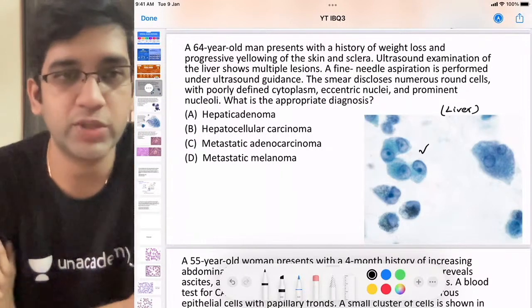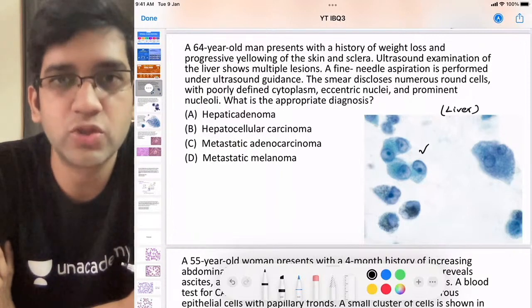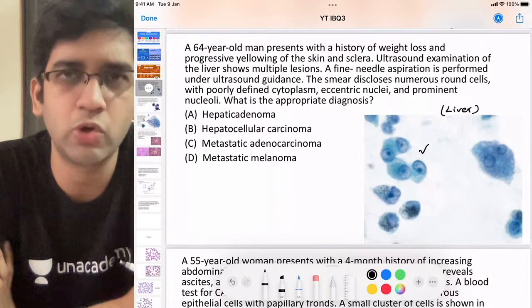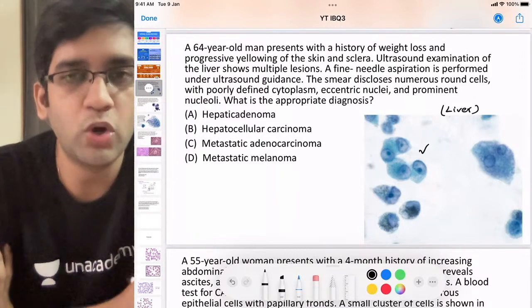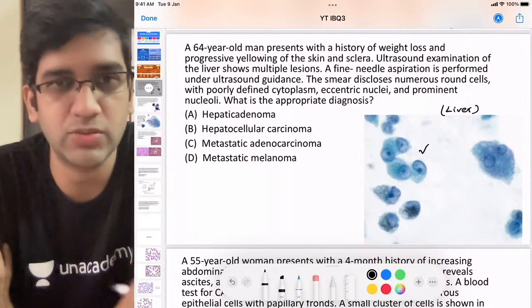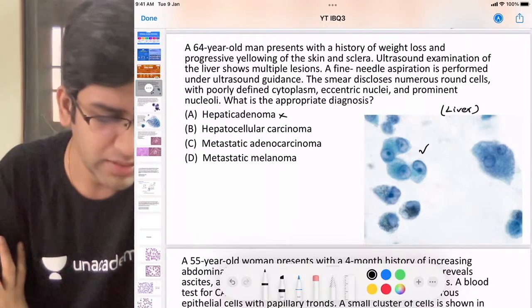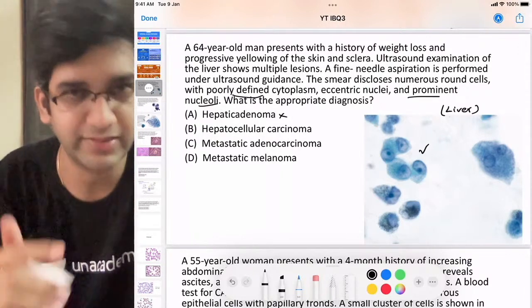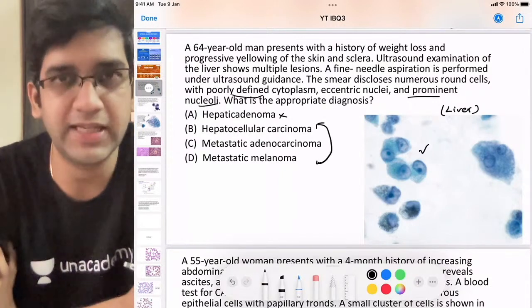There are a few points I want you to talk about liver FNAC that will follow soon. The smear discloses numerous round cells, poorly defined cytoplasm, eccentric nuclei, and prominent nucleoli. That's fine. That will be the case for most of the malignancies, right? So what dragged you to hepatocellular carcinoma? I'm sure that you won't think of a hepatic adenoma. Poorly defined cytoplasm, prominent nuclei, everything is going in terms of a malignancy, right? Again, these three are malignancies, so what do I choose will be the answer.